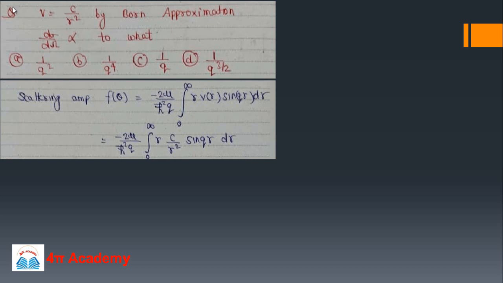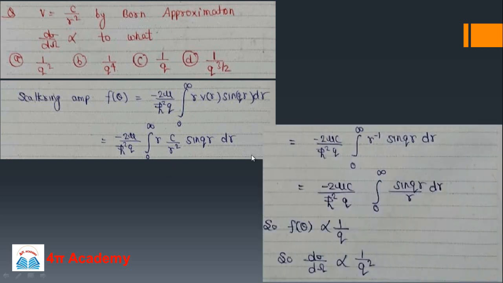The formula of scattering amplitude we all know. The scattering amplitude f theta is minus 2 mu over h square q, integration 0 to infinity r V r sin qr dr. We use this formula when we have the value of the potential. Mu is the reduced mass here, and we put the value of V, that is C upon r square, and solve this integration. It will be minus 2 mu C upon h square q, times integral of r inverse sin qr dr.